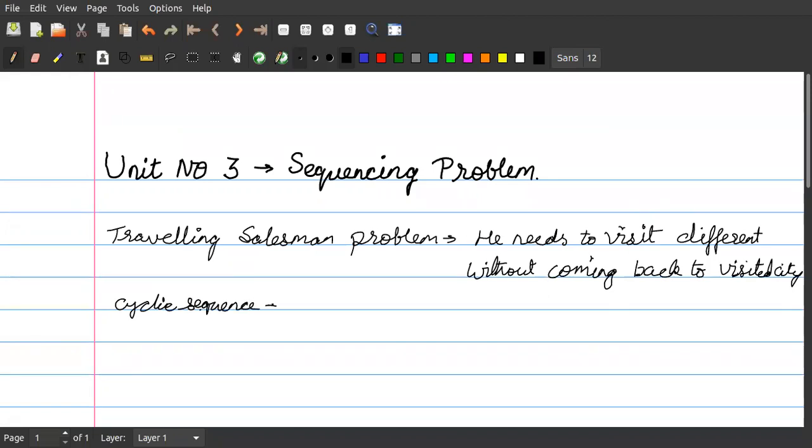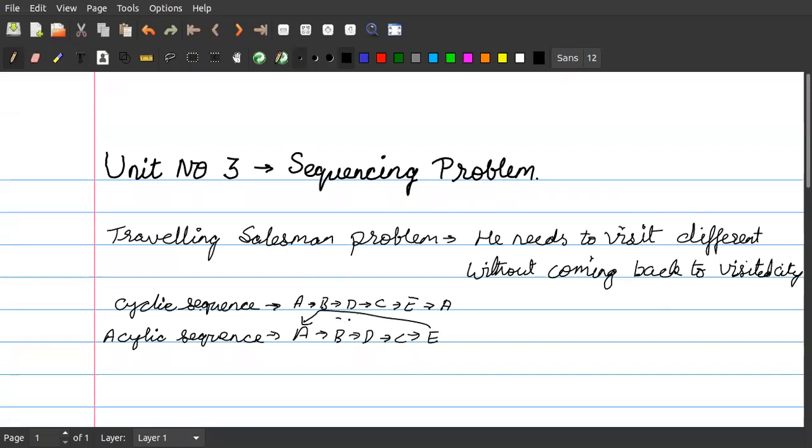So it can be a cyclic sequence, that is, if he starts from A, goes to B, goes to D, goes to C, goes to E, and comes back to A. So this is cyclic. Then there is acyclic: when he starts with A, goes to B, goes to D, goes to C, goes to E, and does not come back to A. Cyclic is when he returns to his original headquarters.